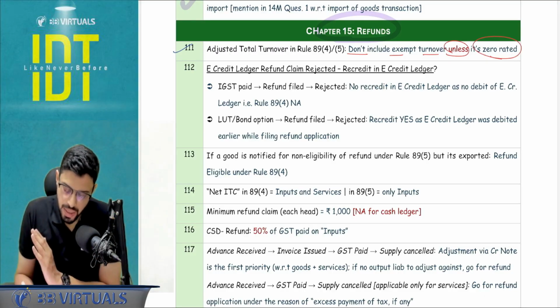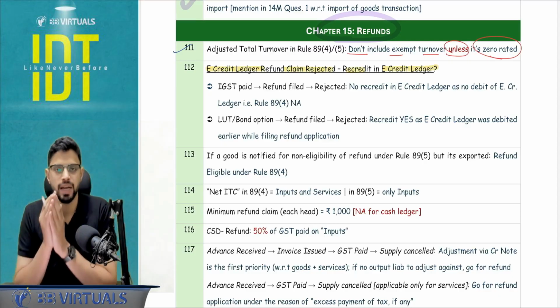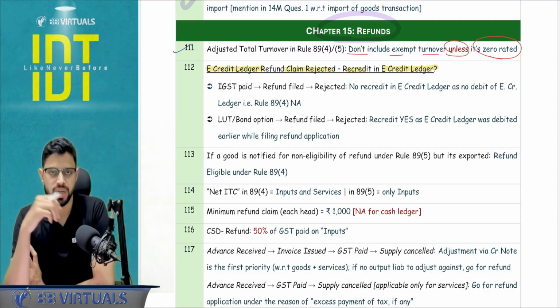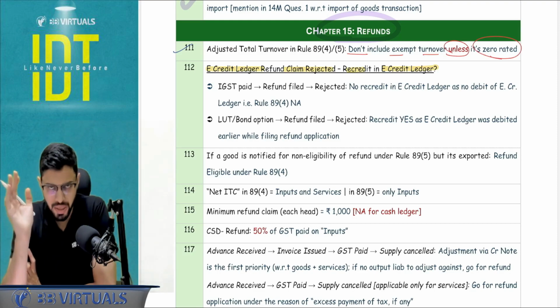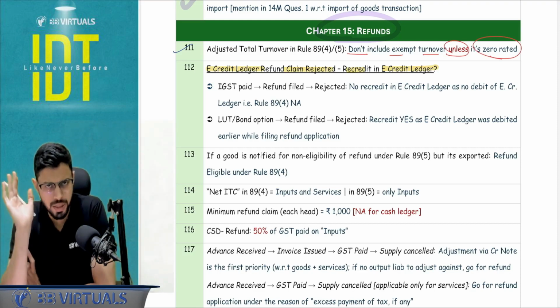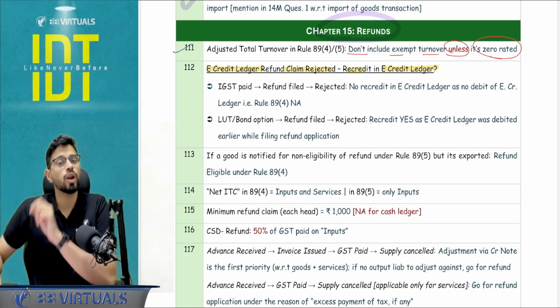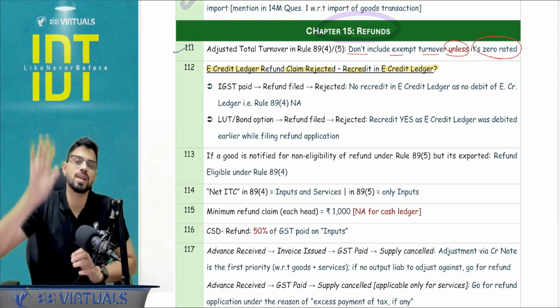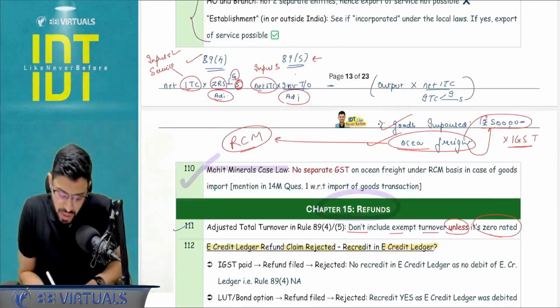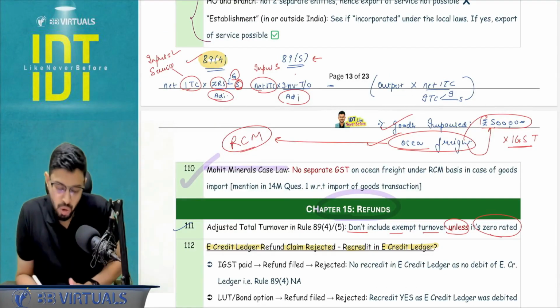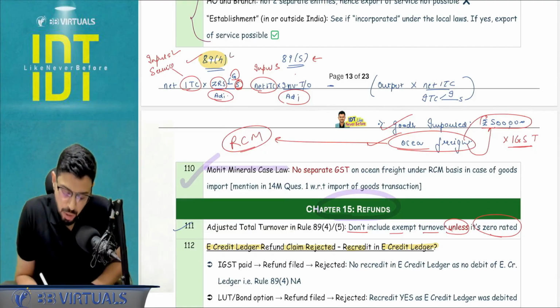Next, e-credit ledger refund claim rejected, recredit in e-credit ledger. So basically they asked this question that the refund application was rejected. The accountant wants to recredit the e-credit ledger. Is it valid or not? That will depend on what kind of refund it is and what kind of zero rated supply route I have gone. So rule 89.4 is applicable for the zero rated supply provided we went under LUT or bond route.